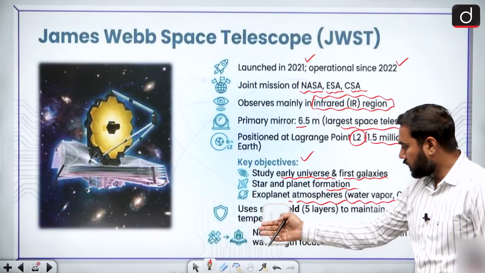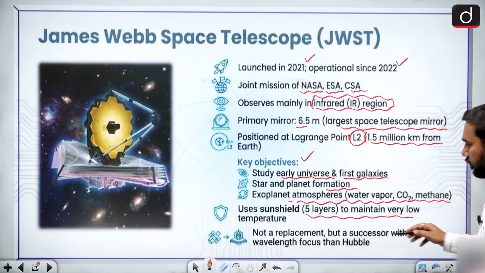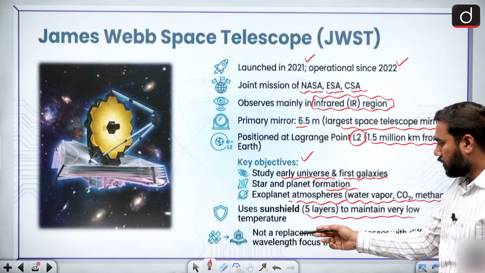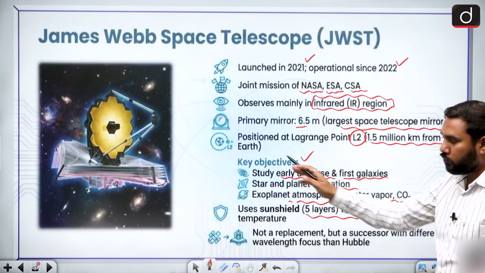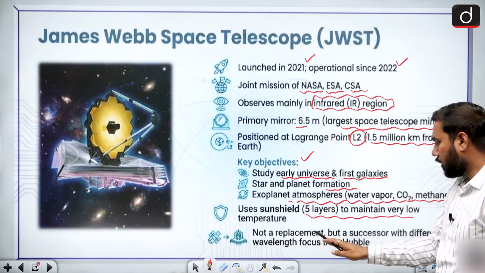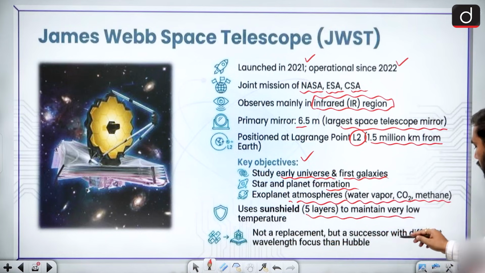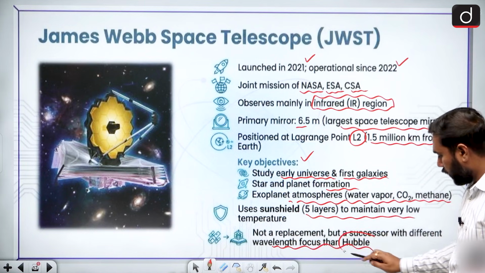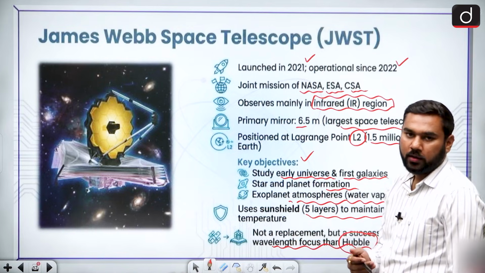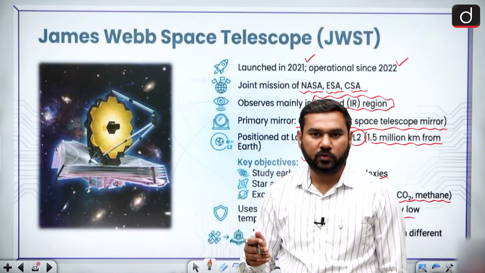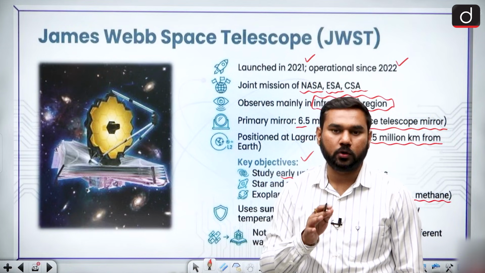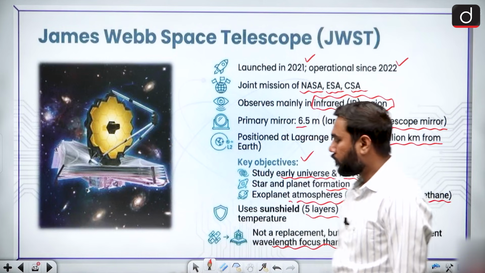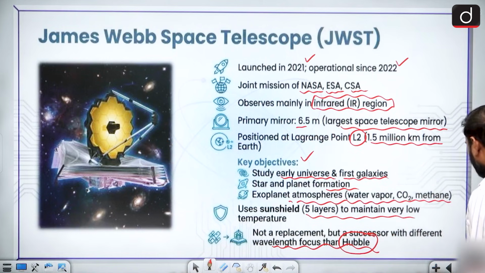For the sun shield we are using 5 layers to maintain a very low temperature, so this makes itself very cold, and it is not replaceable. It can only be sent one time. It is a successor to Hubble, with a different wavelength focus. You know that in the beginning we also had an observatory in space called the Hubble Telescope, but now we have a better one, James Webb. But we also talk about the Hubble one.